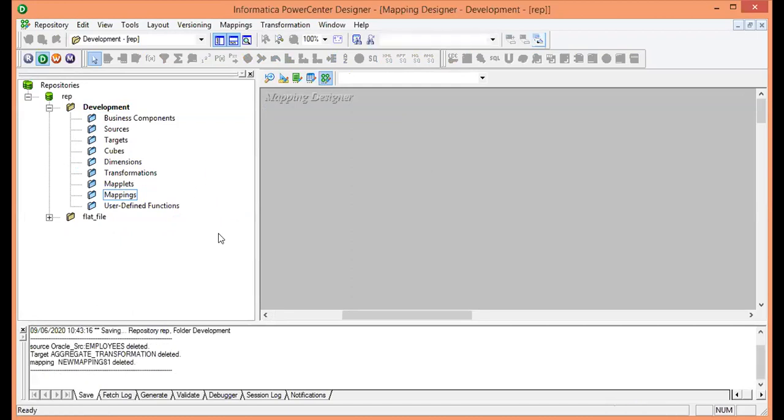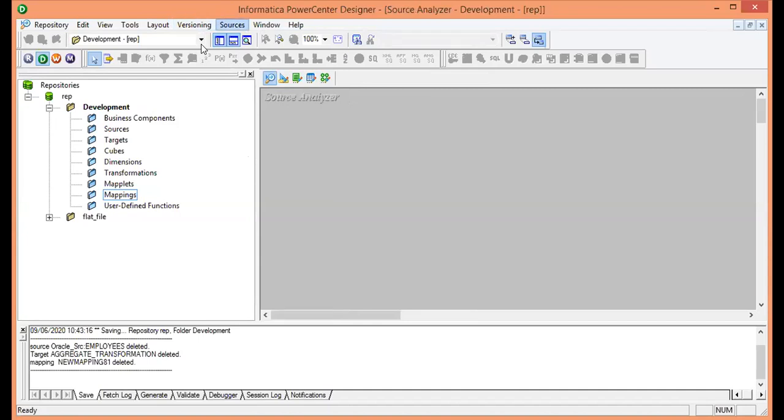First I will import my source table, and I need to import it in the source analyzer. The moment I click on the source analyzer, the tabs change, and now it is showing the source here.